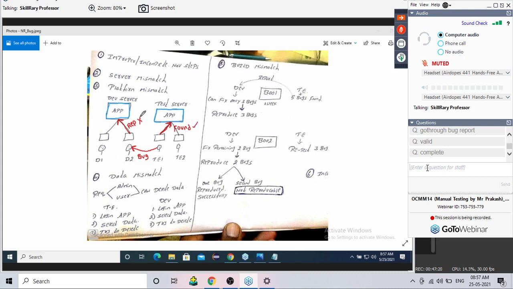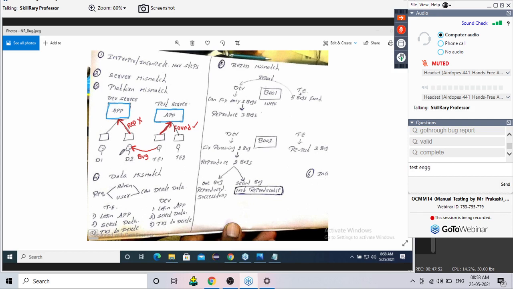I found a bug, but I am not able to reproduce it because many people are doing code changes in the development server, or the configuration is different, the setting is different. So whatever bug I found in the test server, the developer is not able to reproduce in the development server. Now my question is, whose mistake is this? You tested in something else, I am reproducing in something else.